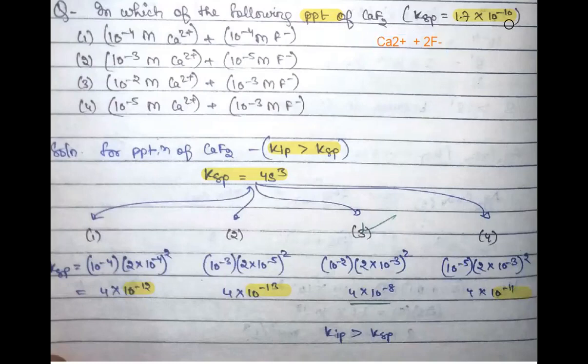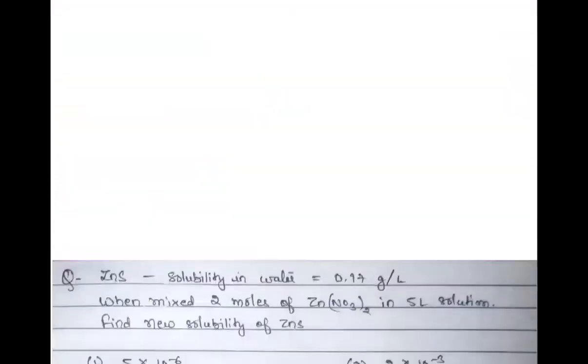So they will promote more solubility. But in this case, this is 10 to the power minus 8. It means that its value is higher than that of KSP, which was the condition for precipitation. And that is why in this case, C will be your answer. Okay. So in this way you can proceed.